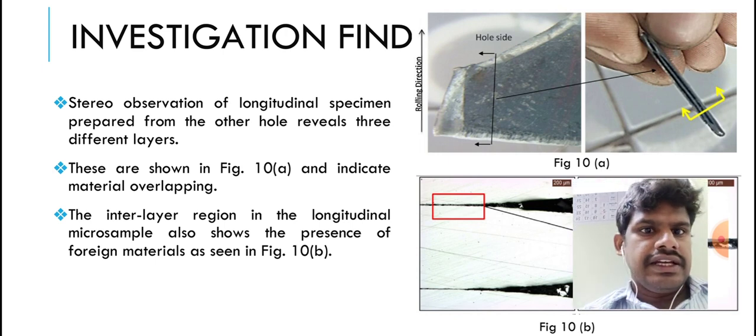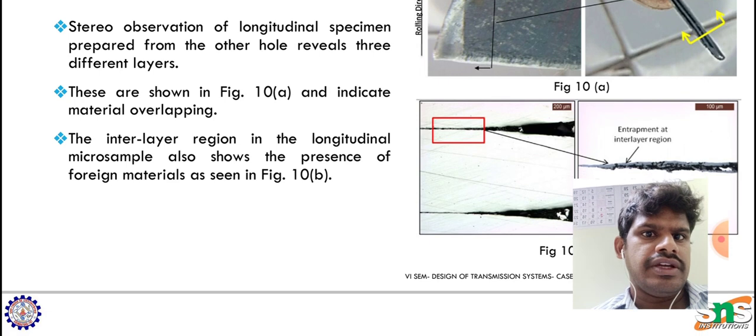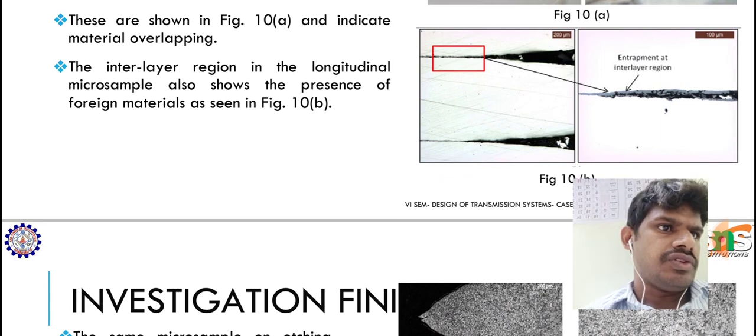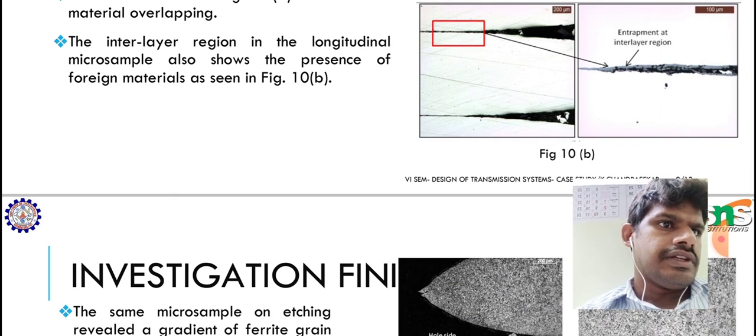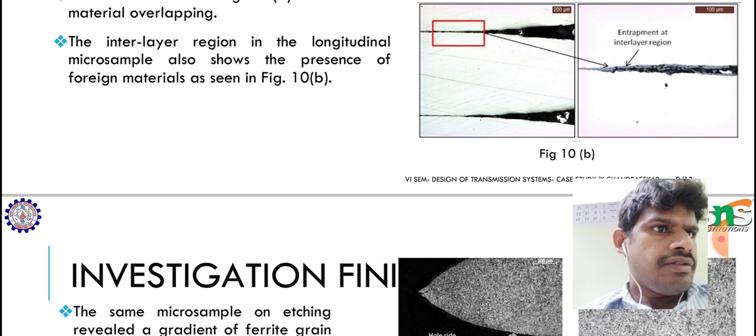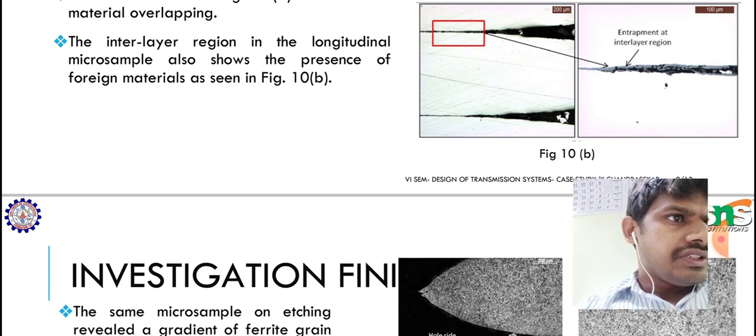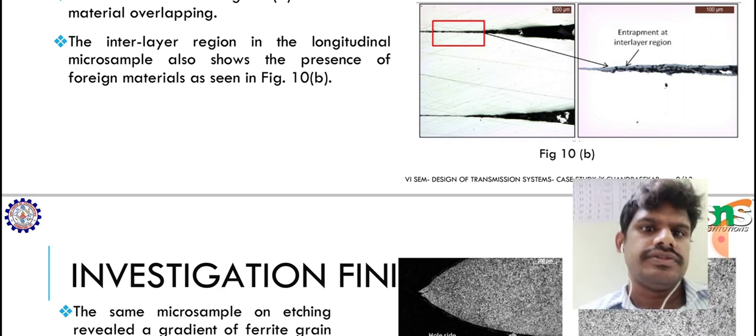The interlayer region in the longitudinal micro sample also shows the presence of foreign materials, as in 10b. You can see that this 10b is enlarged. From that you can see the entrapped region having foreign materials.